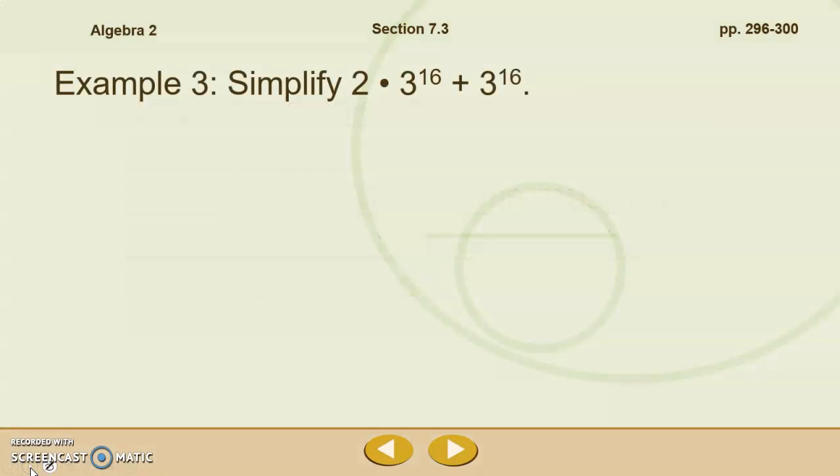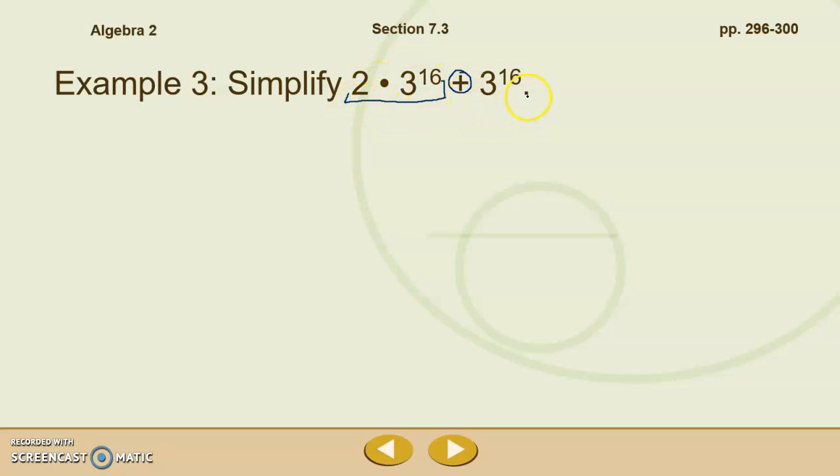So let's start by simplifying this. 2 groups of 3 to the 16th plus 3 to the 16th. Now, notice that I did say groups of. This is multiplication, and this sometimes throws people off because they're like, I don't know what I'm supposed to do here. Remember that this is a term. Terms are separated by addition and subtraction. They are not separated by multiplication. So this is a term.